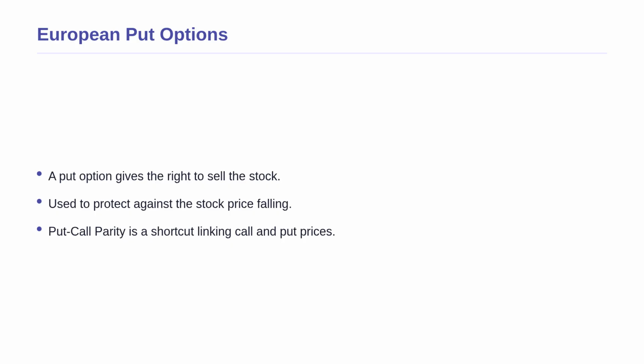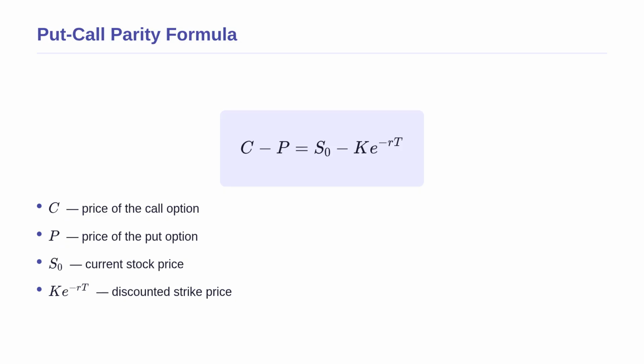Put-call parity is a fundamental rule in finance stating that the price of a call option minus the price of a put option must equal the current stock price minus the discounted strike price. This relationship ensures that there are no risk-free arbitrage opportunities in the market. Let us look at the mathematical form of this brilliant shortcut. This equation is the famous put-call parity formula.